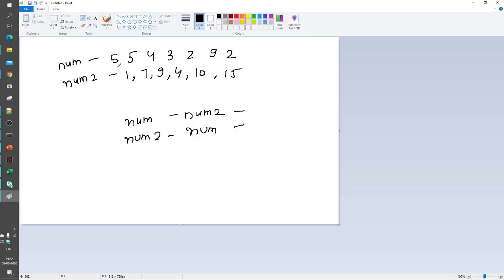So these are my two RDDs, first is num and second is num2. These are the elements which exist in both RDDs. So this is first num minus num2. If I subtract num2 from num, whatever data elements exist in num, I will subtract the num2 elements from this.